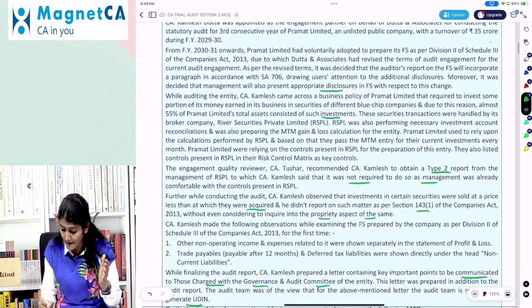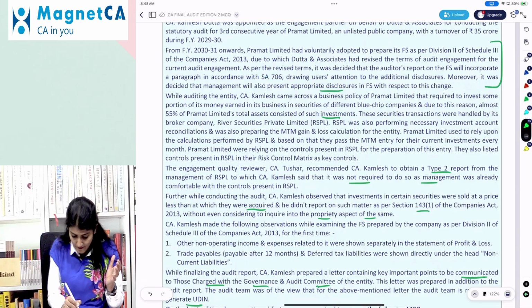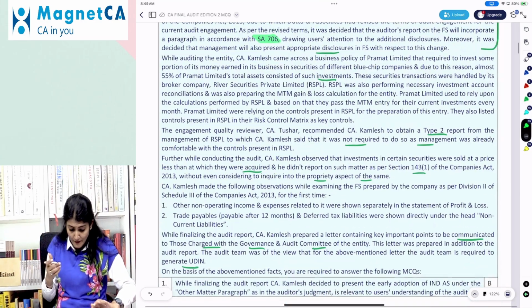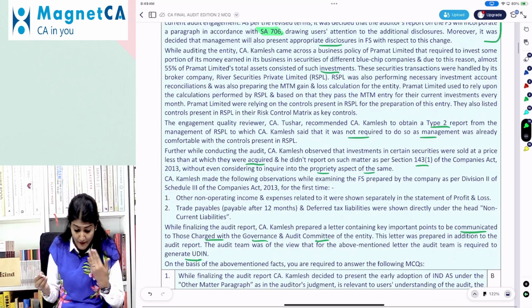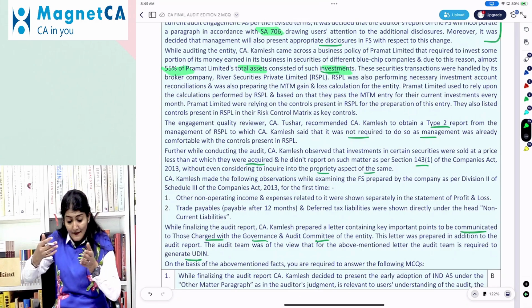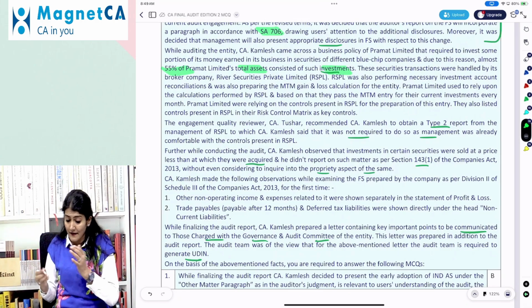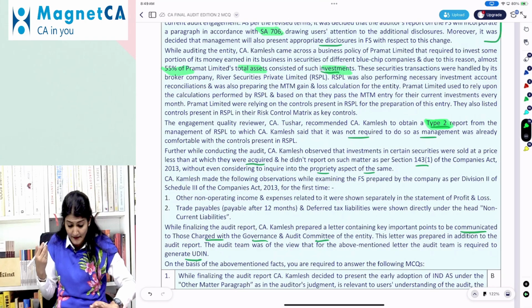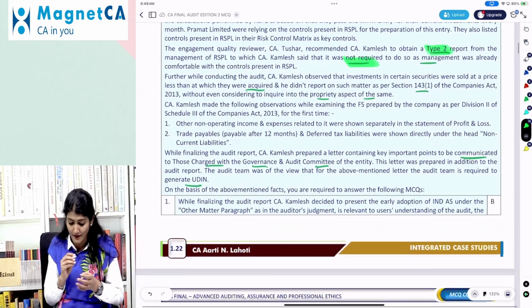Okay, so one, we see a question regarding the SA 706. Then we understand that more than 5% of the total assets are the investment asset. Then they've outsourced this work to the RSPL. So for that, they are saying a Type 2 report, but it says it is not required.